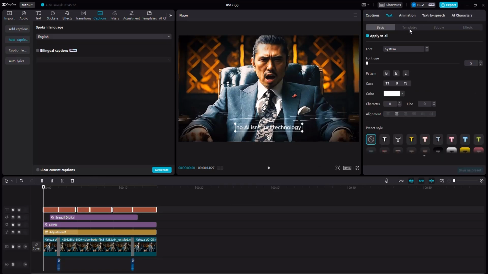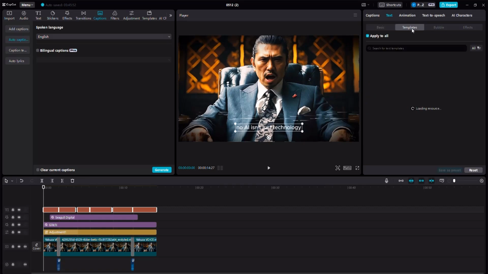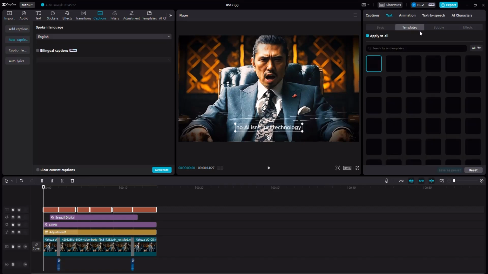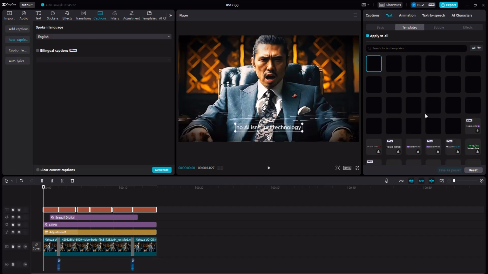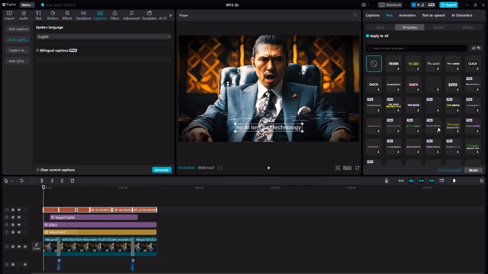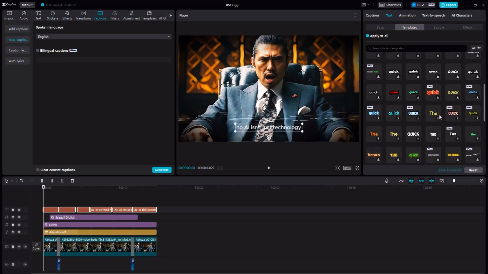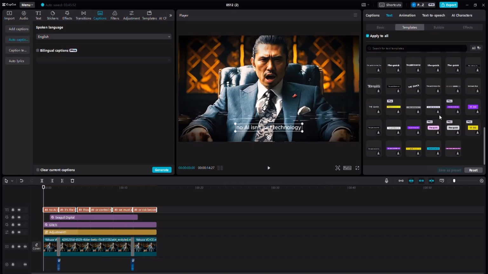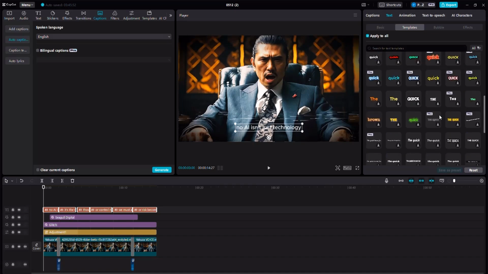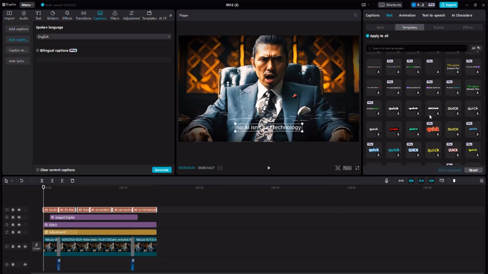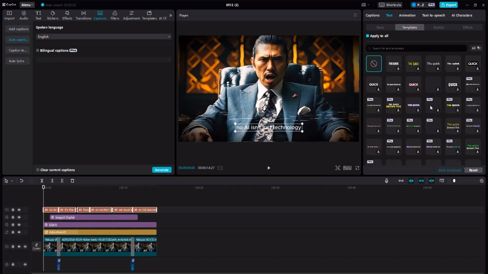So here, as you can see, the caption has been added. I'm just going to have to go to templates right here. And then once I go to templates, I could potentially select a particular template that I think is pretty cool. Let me scroll down, keep looking till I find something. All right, I think I'm going to use the ones I use pretty much all the time. The one that has the purple color. There it is. I think this will fit perfectly, and also it fits here in this exact same position. I think I'll just put it right there.